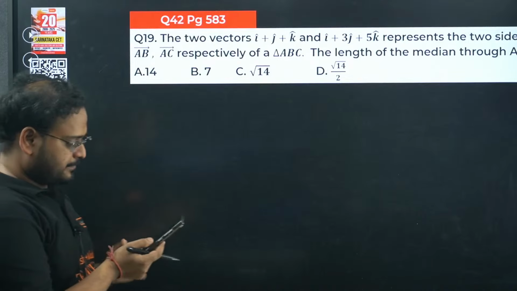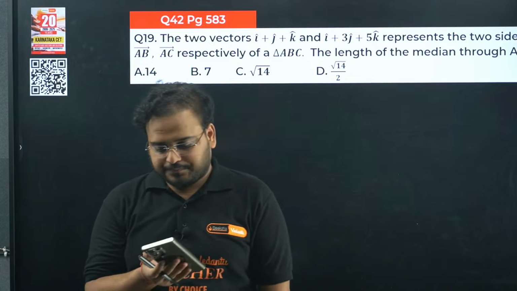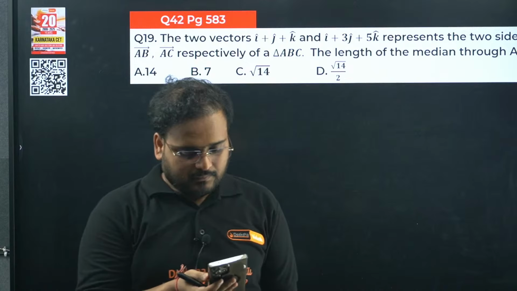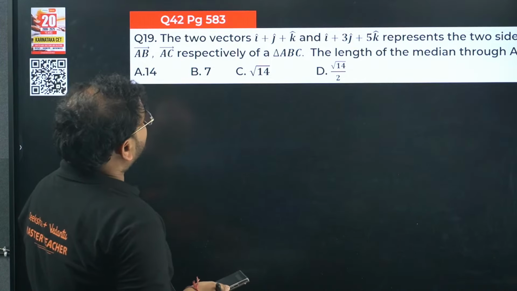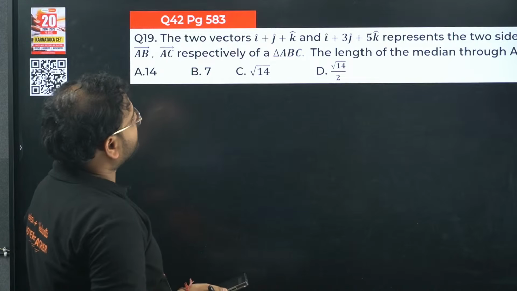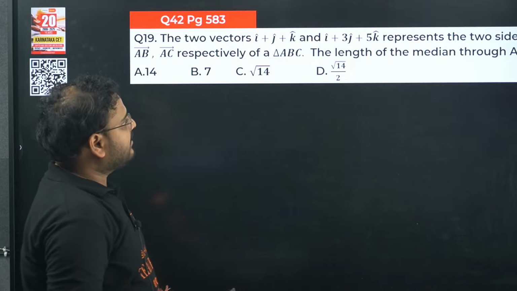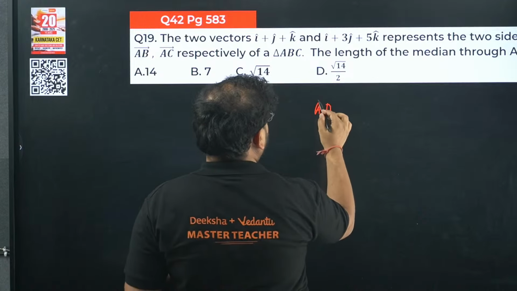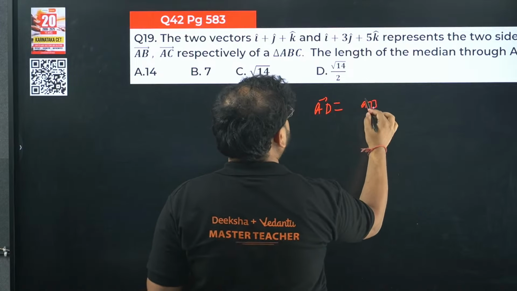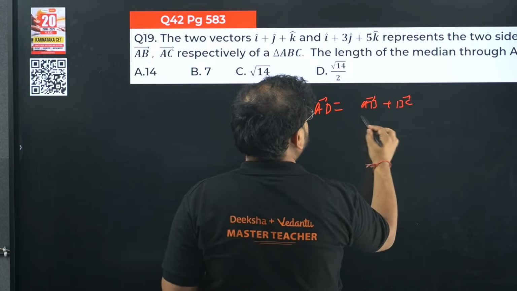19th one. The 2 vectors i plus j plus k and i plus 3j plus 5k represent the 2 sides of a triangle, find the length of a median. Length of median is very simple. Let's call the median AD. It will be given by AB plus BC by 2.